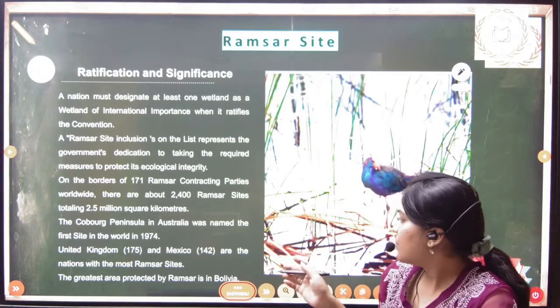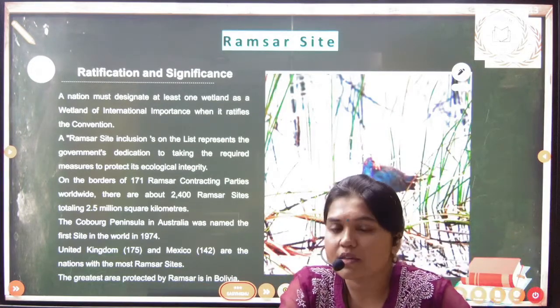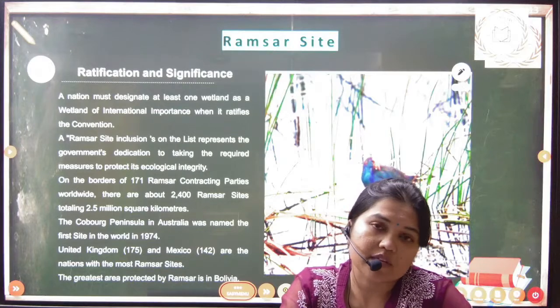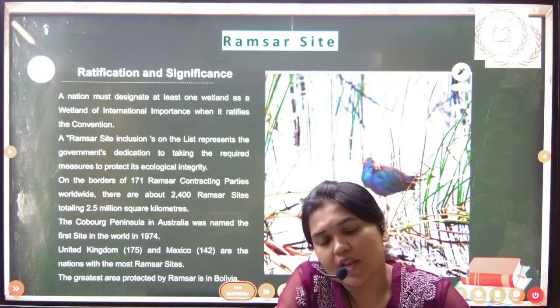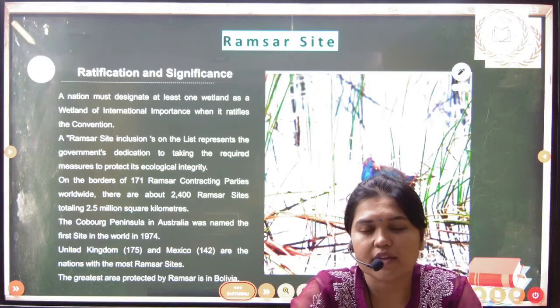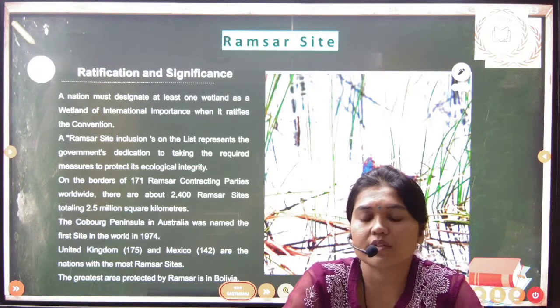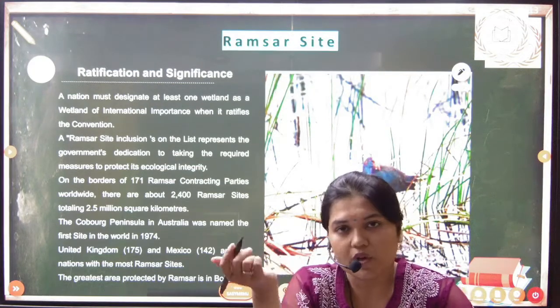Now there are some prelims-based facts also. Cobourg Peninsula in Australia was the first Ramsar site in the world. The UK and Mexico have the largest number of Ramsar sites. Also, the greatest area conserved under Ramsar sites is in Bolivia.